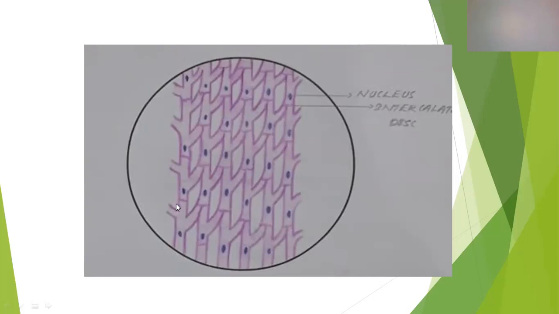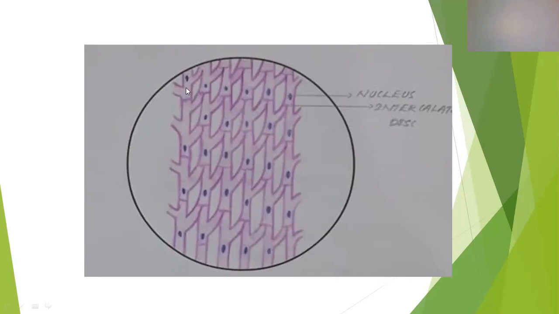See, this one is a cell. This is the second cell, third cell. Here we can see the cell junctions. Okay, so this is the third cell, and this one is the fourth cell. So these cells join together to form a long fiber.